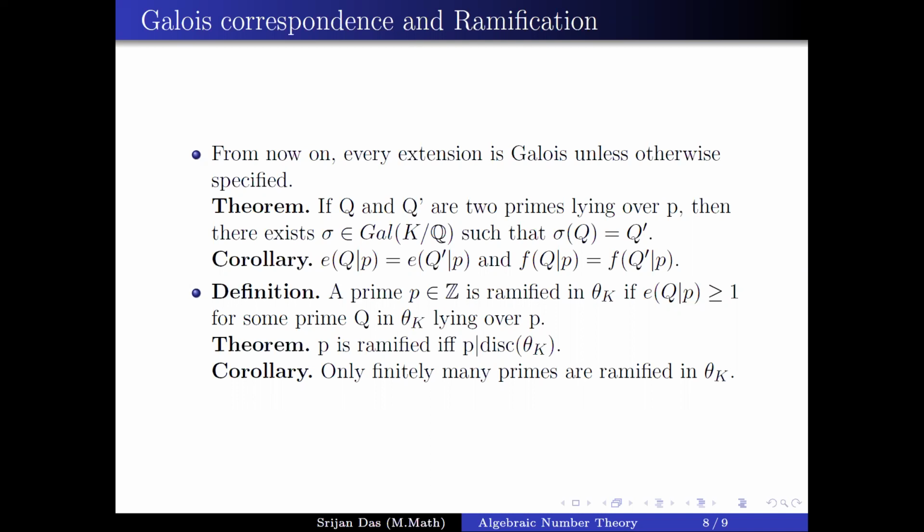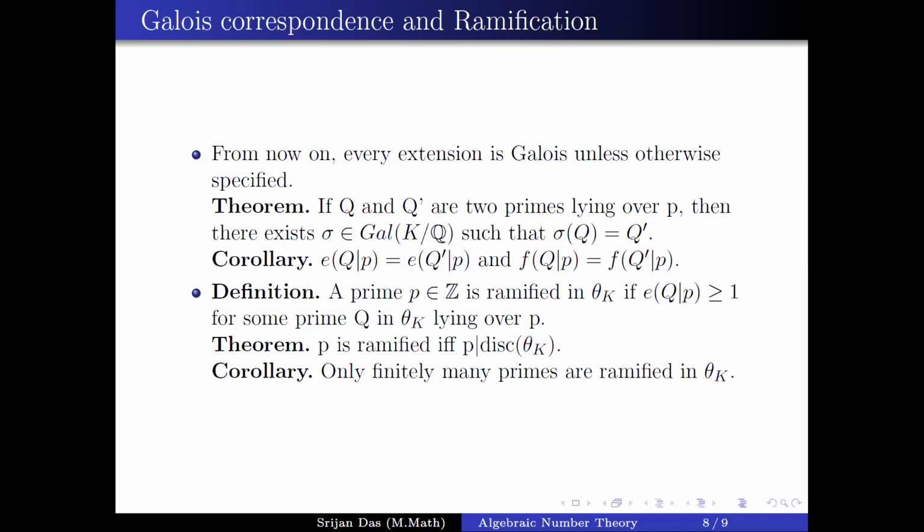If there is some prime such that e(Q|P) should be strictly greater than 1. Again, Srijan? It should be strictly greater than 1. Yeah, there is a printing typo. It is saying greater than or equal, but it should be strictly greater than 1.